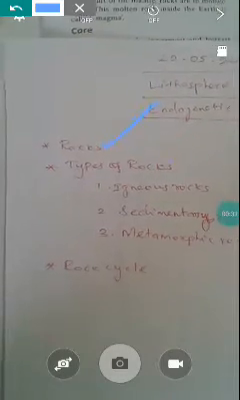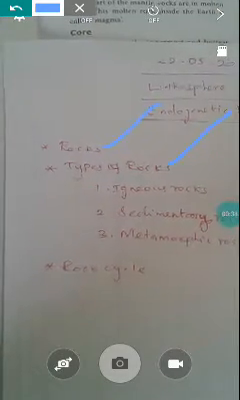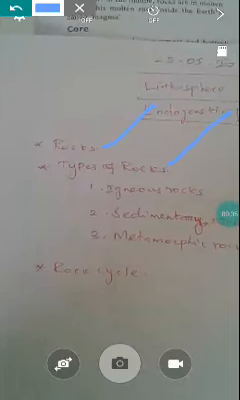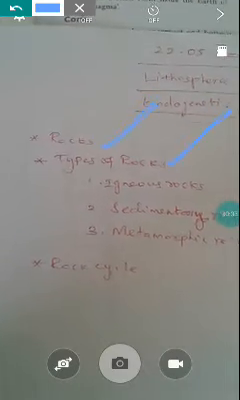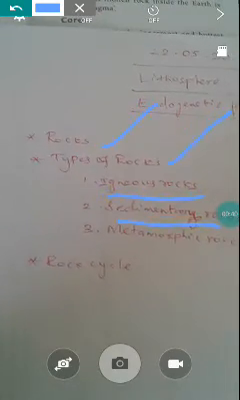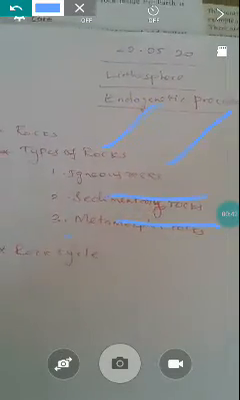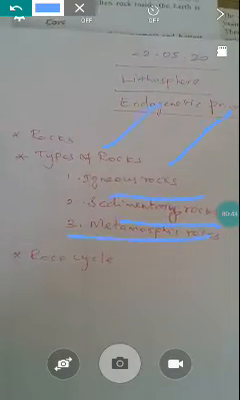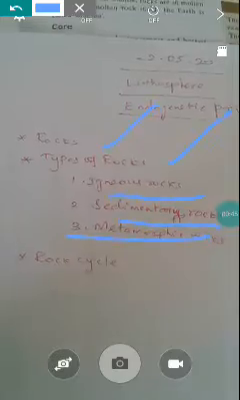Rocks and types of rocks. Under types of rocks we will see igneous rocks, sedimentary rocks and metamorphic rocks, and finally we want to see the rock cycle.